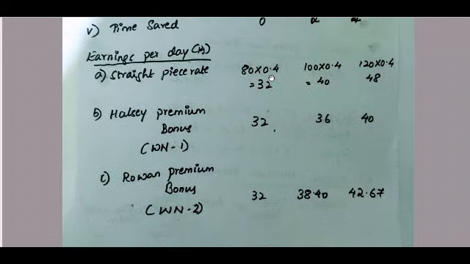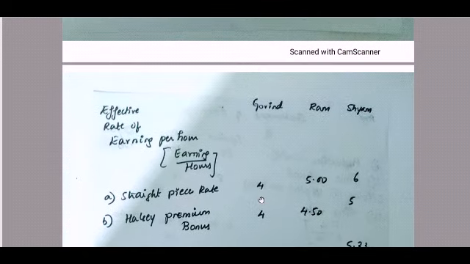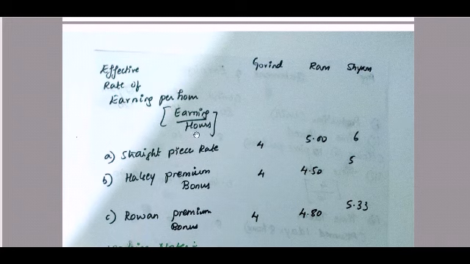So for everything we are dividing by 8 hours. Everything divided by 8, we get the earnings per hour.